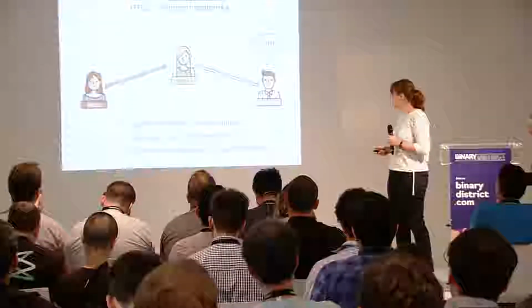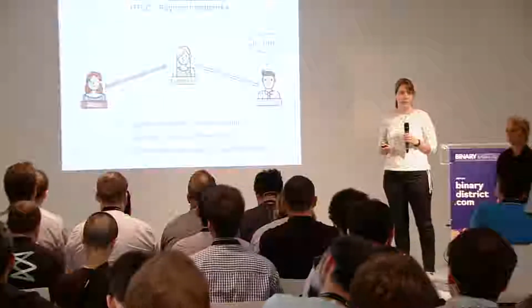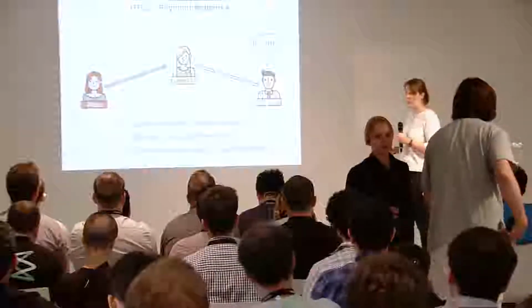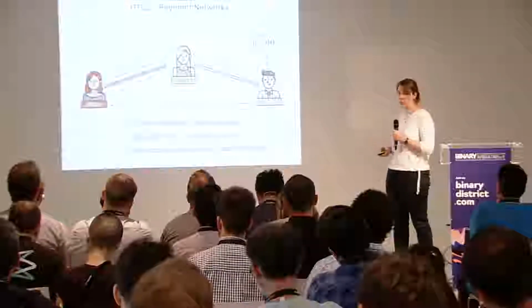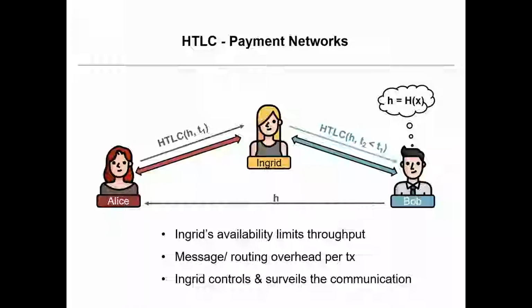We have already seen quite some channel network constructions, and many of them are based on the hashed time lock contract. The idea is that when Bob wants to receive a payment, he thinks of a random number X, hashes it, and sends the hash to Alice. Now Alice creates a hashed time lock contract with Ingrid, which includes this hash and a timeout, and Ingrid does the same with Bob. I'm saying here that the timeout has to be smaller, but as we've seen before, it might actually not have to be smaller. Anyway, these two connections have to be established.